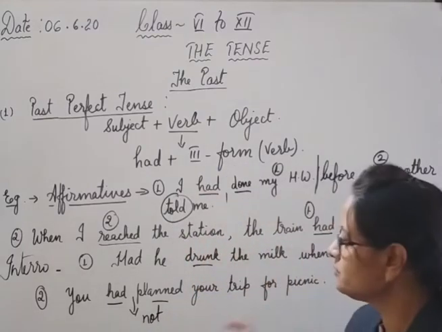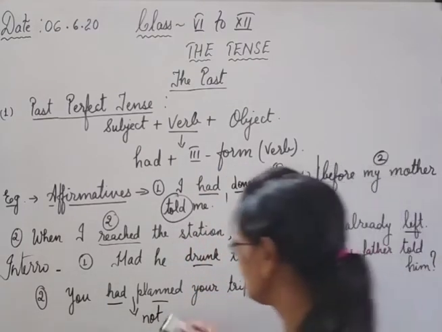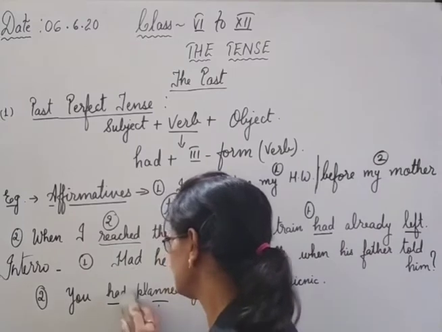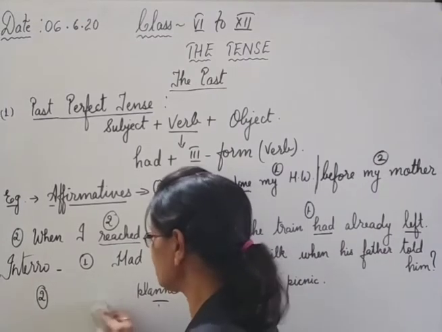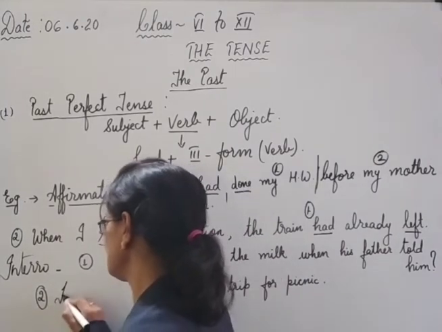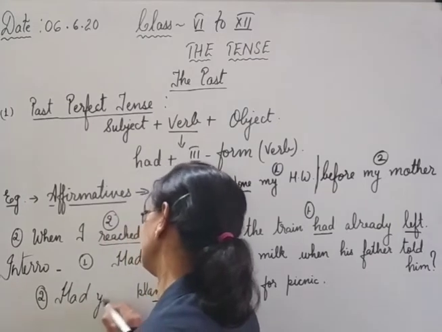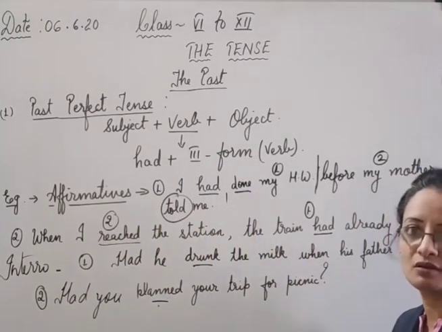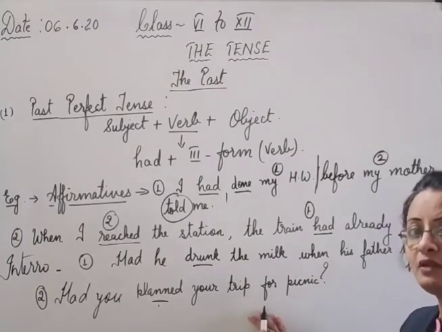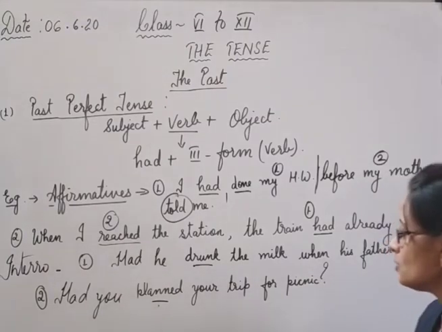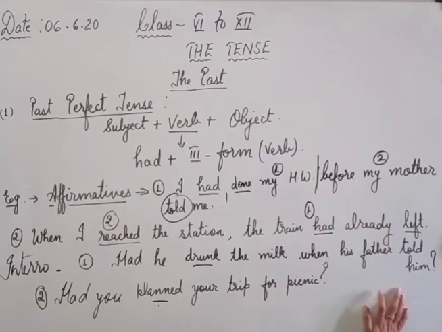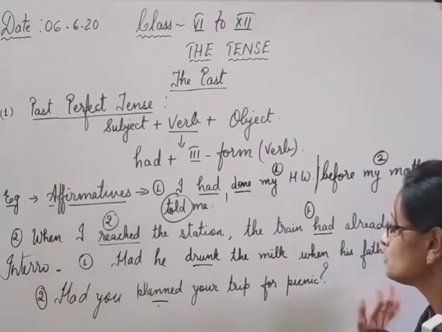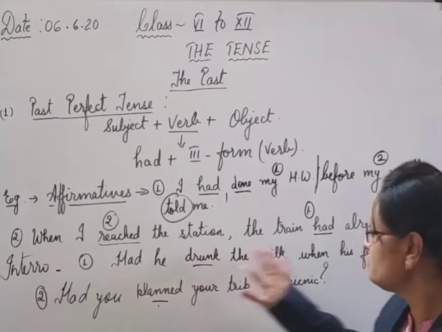Okay, second one, you had planned, not will not be there. What will it be? Helping verb will come in the beginning. So had you. Had you planned your trip for picnic? Question mark. Maybe the sentence is incomplete, but one part we can understand. Okay, the second part will carry the simple past tense that we have already studied. Got it? So interrogatives, had you drunk the milk?